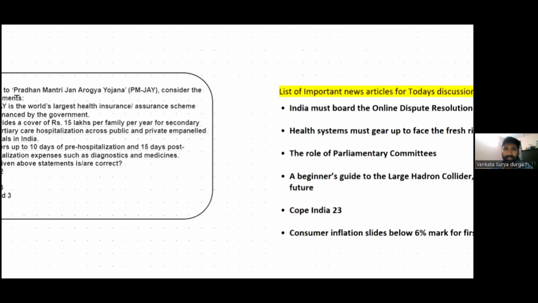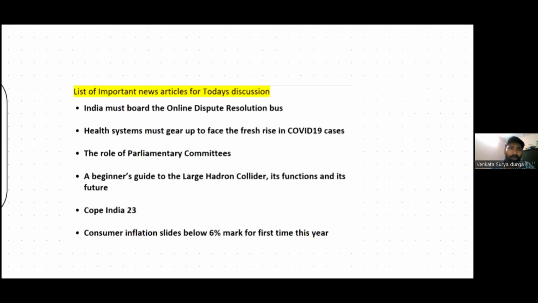So let's get into the discussion. Some of the important news articles in today's newspaper include: India must board the online dispute resolution bus. This is part of the overall arbitration architecture in India. India should focus especially on online dispute resolution for arbitration, so that it will improve ease of doing business in India. The second news article is health systems must gear up to face the fresh rise in COVID-19 cases.